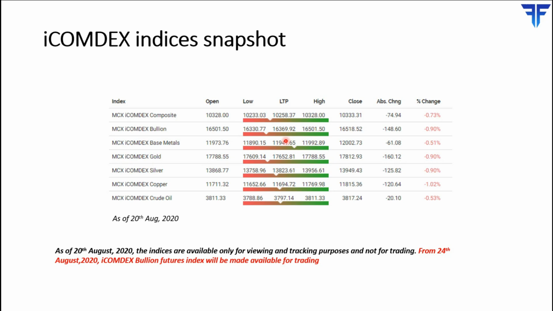On the other hand, if you look at the iComdex Composite Index as a whole, it has not performed so well over the past 5 years. One reason for that is because crude oil, which is a major constituent of the iComdex Composite Index, has generally trended lower over the past 5 years. So that has caused the composite index as a whole to underperform.